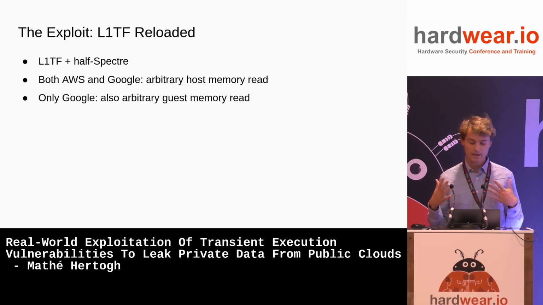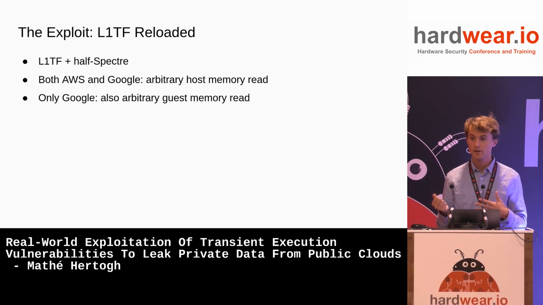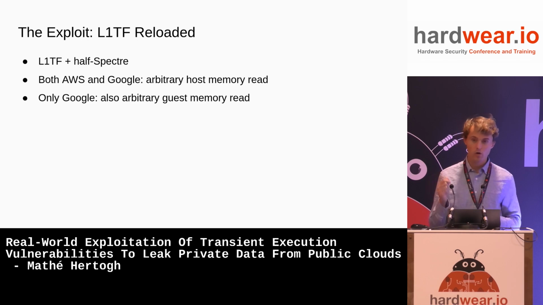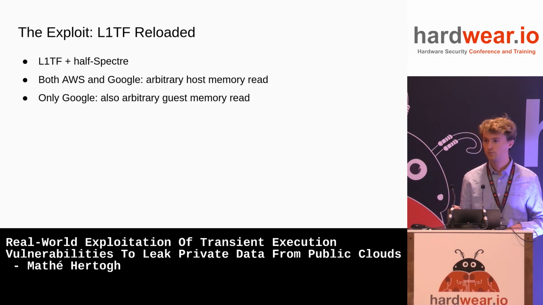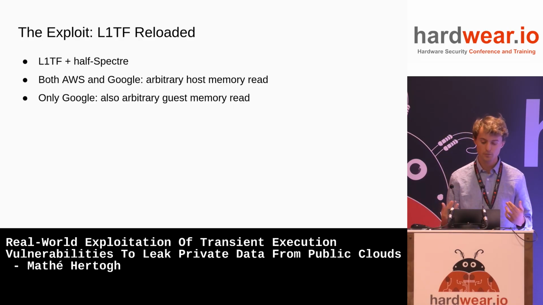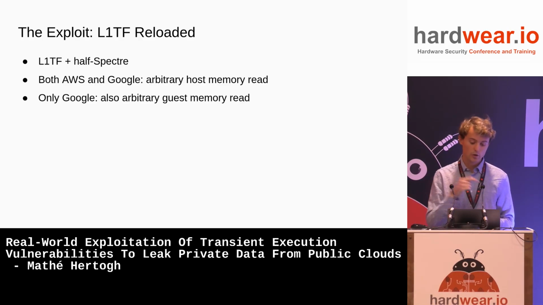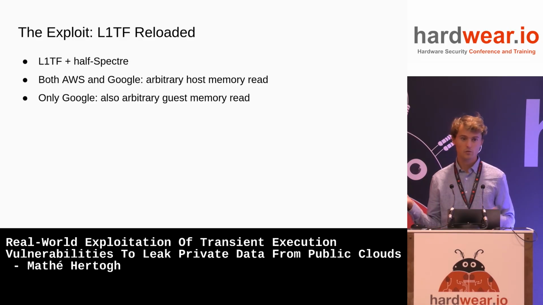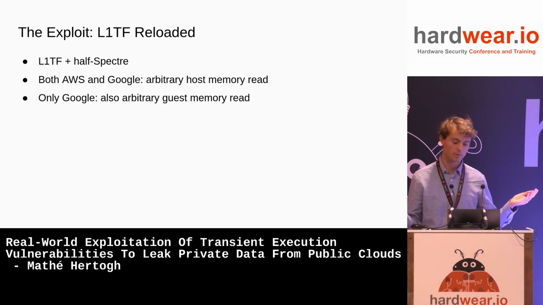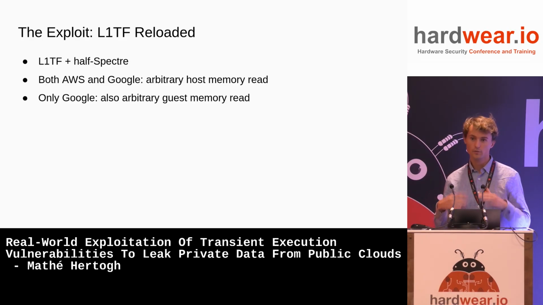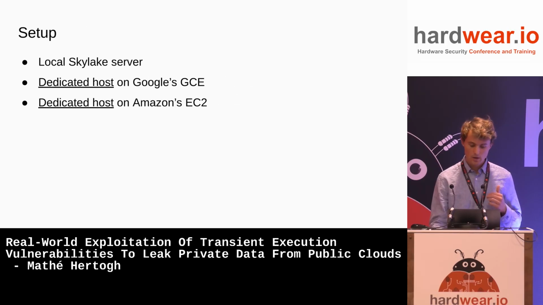And this is what it does in the end. In the end, we deployed this attack on both AWS, so the cloud of Amazon, and Google Cloud. And on both, we were able to get an arbitrary host memory read primitive. So any data that the host can see, we can see, which is obviously not good. And then actually only on Google, we are also able to turn that into an arbitrary guest memory read. So from other VMs, read their data. So that's the high level of what the attack does.